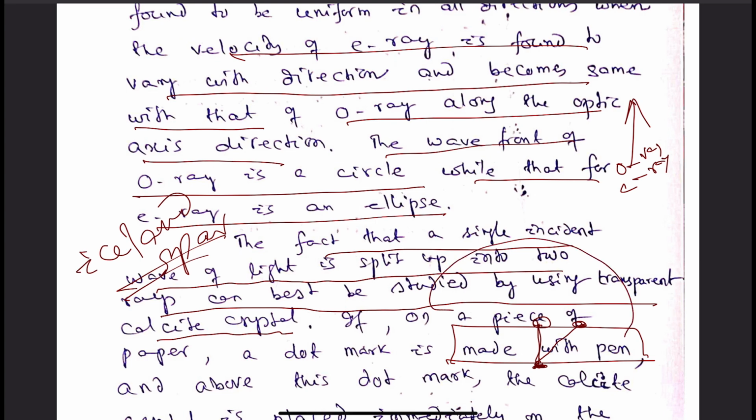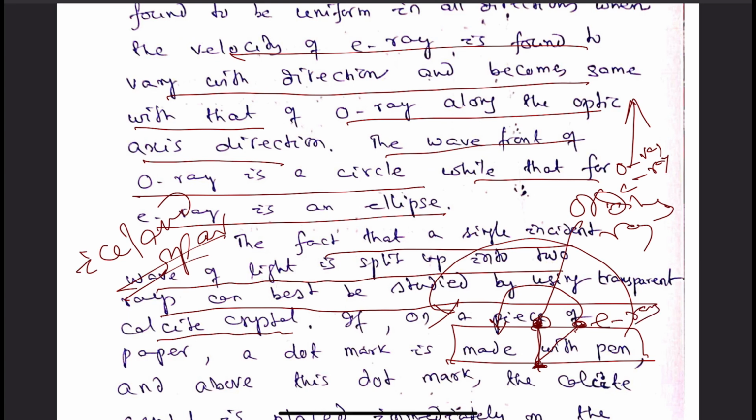And if this calcite piece is rotated, this image will be fixed and this will rotate. The image which is directly produced by the subject is due to the ordinary ray, and this one which is rotating is due to the E ray.